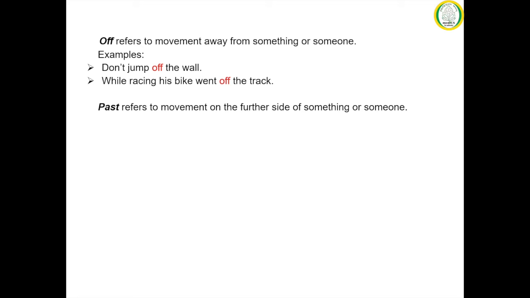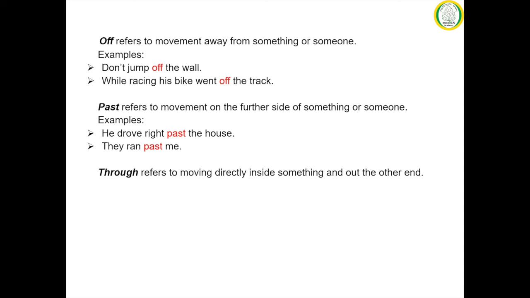The next preposition of movement is past. It refers to movement on the further side of something or someone, or you can say the movement of something from one side to another side of something else. The examples are as follows. He drove right past the house. It means he drove from one side to another side of the house. They ran past me. It means they ran from one side to another side of me.